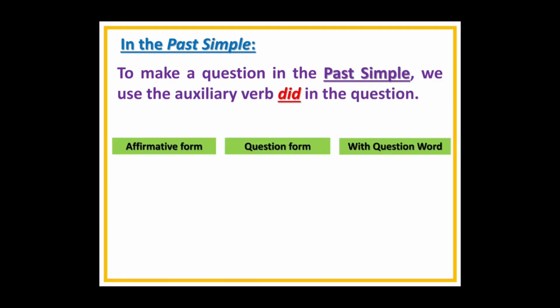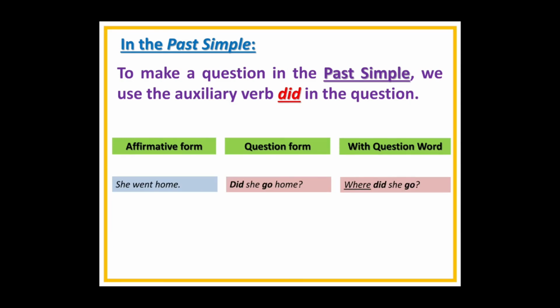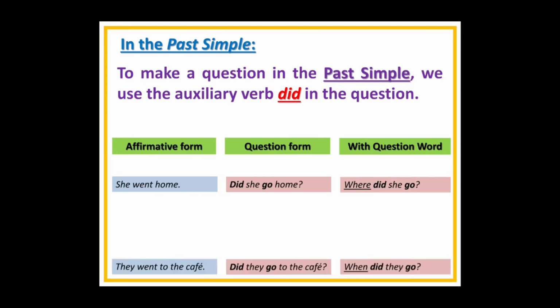In the past simple, to make a question in the past simple, we use the auxiliary verb did in the question. Okay? Example, she went home. Did she go home? Remember, we talked about that in past simple. Go, it's in simple present, and we only conjugate the auxiliary did. Okay. With question word, where did she go? She went home.